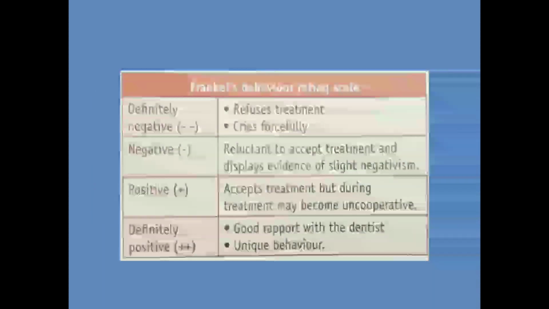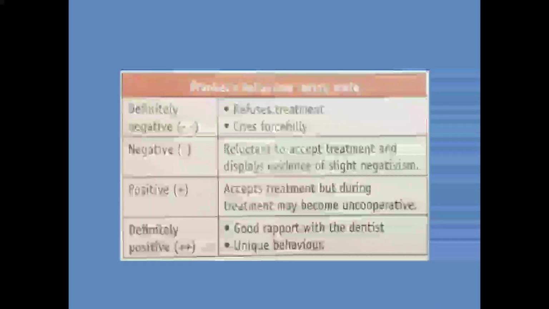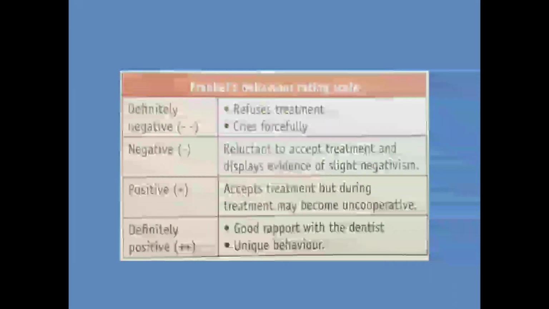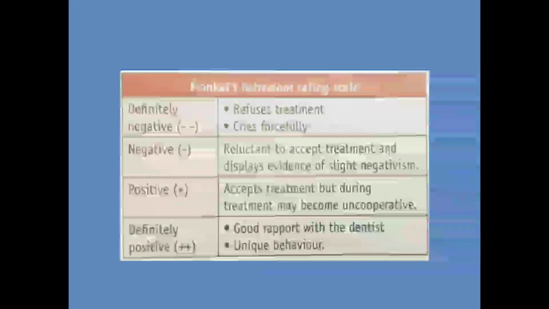Next question is, friends, a child showing refusal of treatment and crying forcefully is categorized according to Frankl as. There are four stages of Frankl behavior rating: ranking 1, ranking 2, ranking 3, ranking 4. As we all know, the description above is from ranking 1. Here is Frankl's behavior rating scale: definitely negative is ranking 1, negative is ranking 2, positive is ranking 3, and definitely positive is ranking 4.